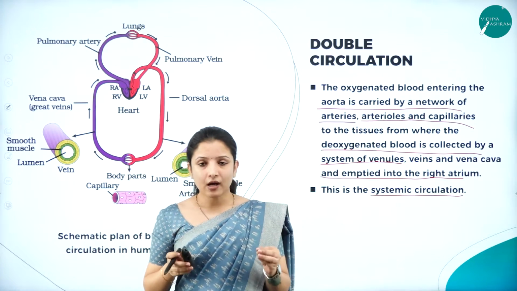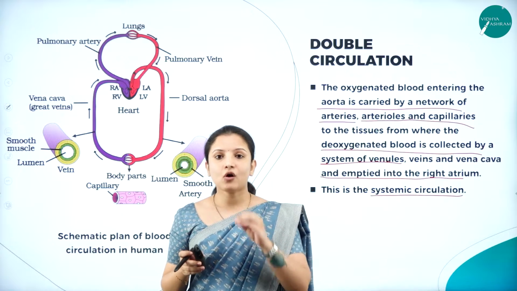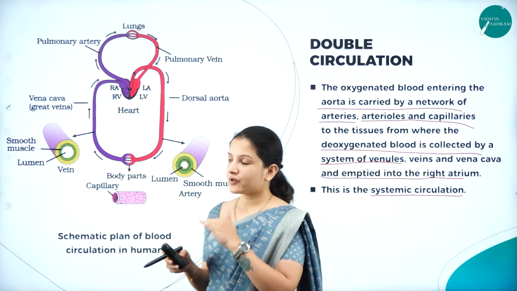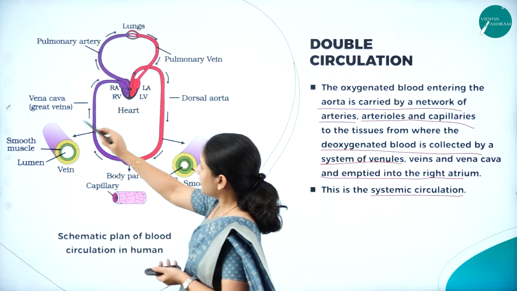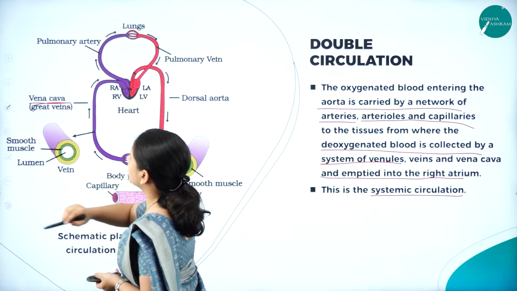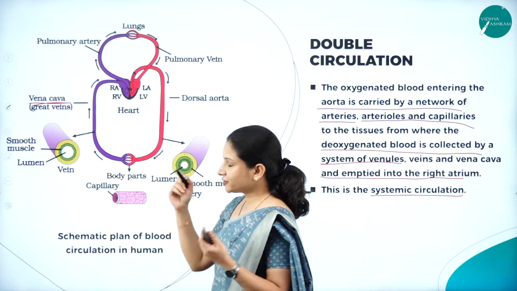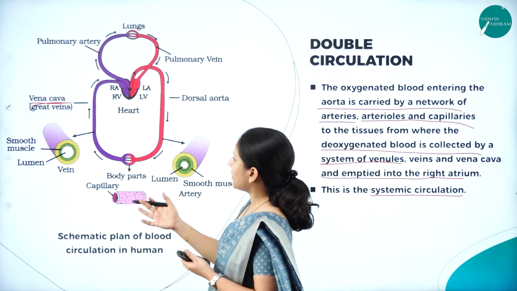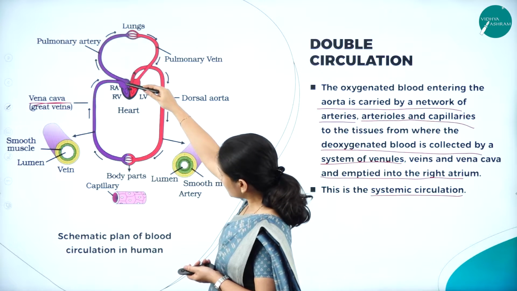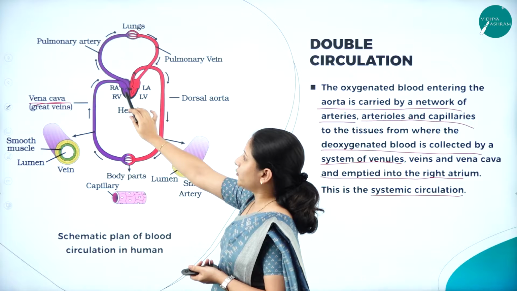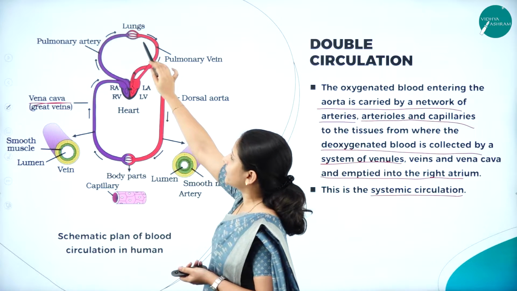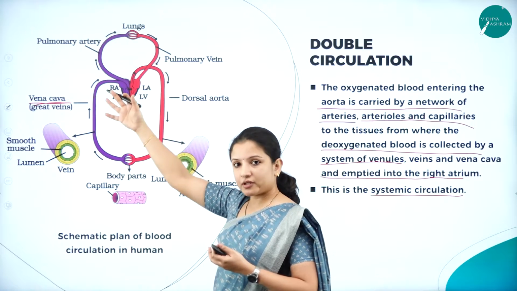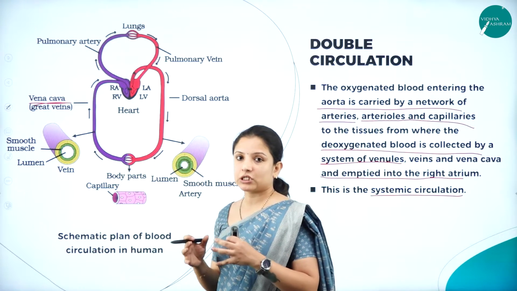Now understand the carrying of the deoxygenated blood from the body parts through the vena cava, that is this one, the vena cava or the great veins, and also through the capillaries, into the right atrium and the right ventricle of the heart, and from the right ventricle to the pulmonary artery, through the pulmonary artery into the lungs, that is the pulmonary circulation.